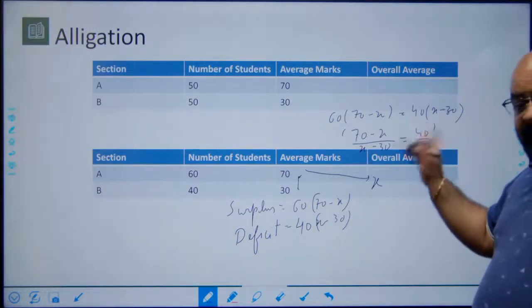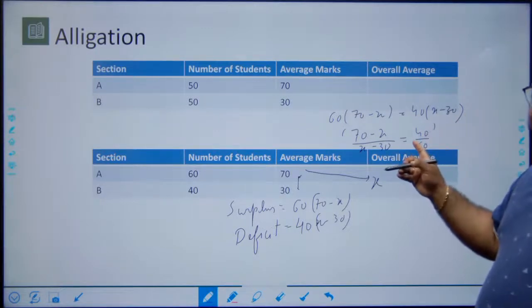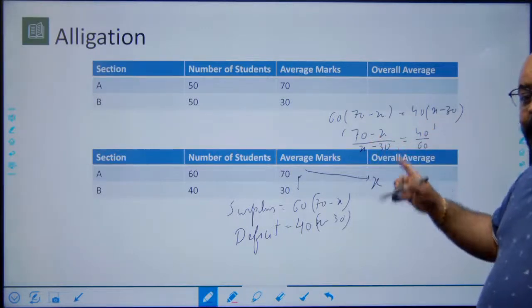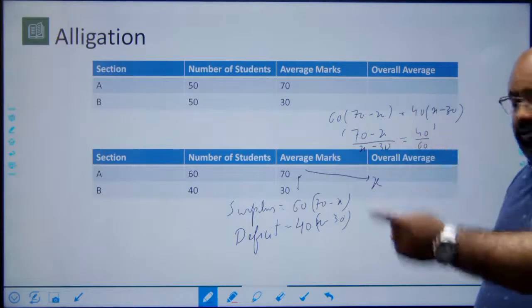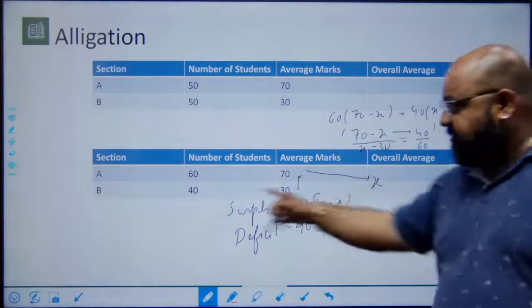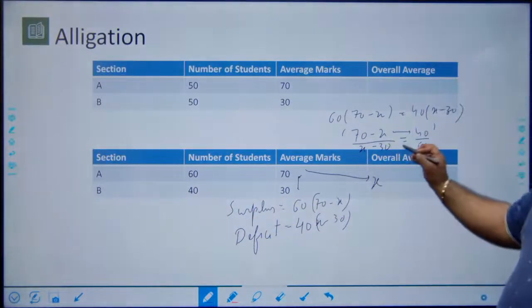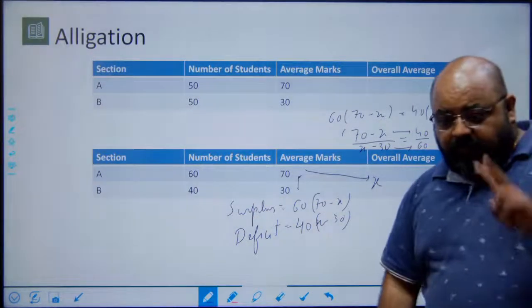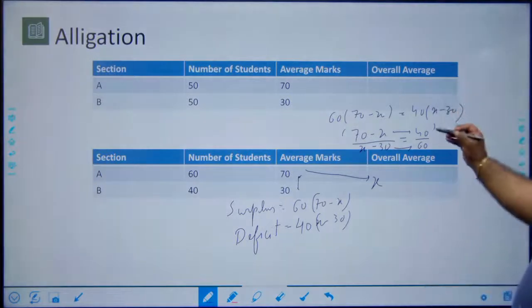Second, the difference of the average from one of the values will be proportional to the number of the other students. That is 70 minus x is proportional to 40, and x minus 30 is proportional to 60. Point number two. Third, whether I write 40 by 60 or 4 by 6 or 2